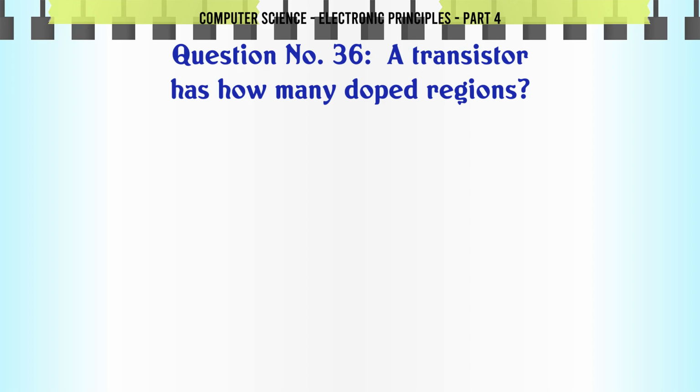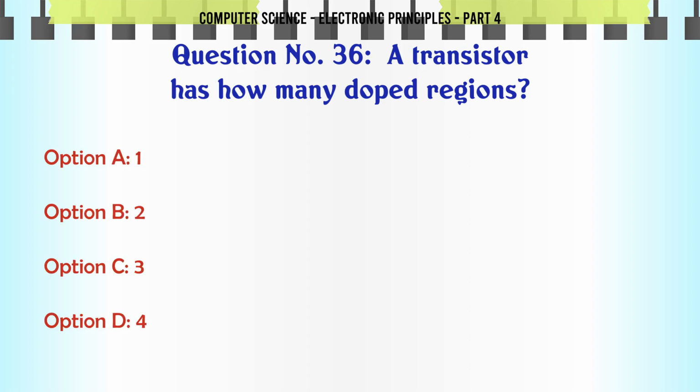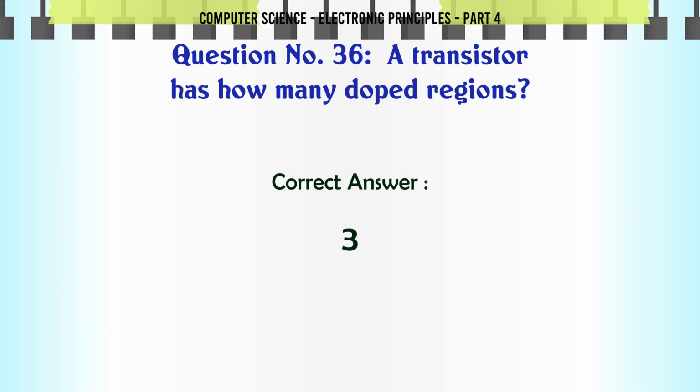A transistor has how many doped regions? A. 1, B. 2, C. 3, D. 4. The correct answer is 3.